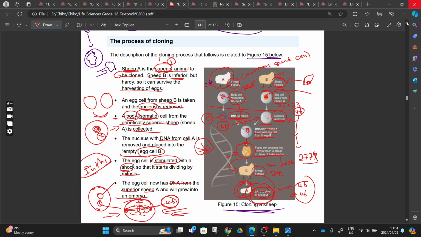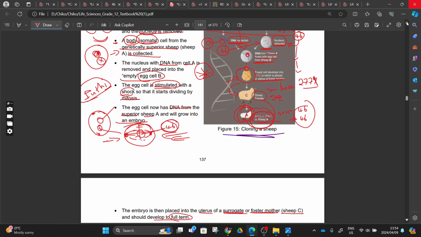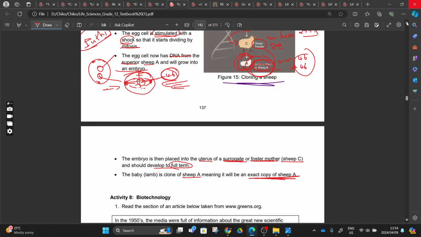regardless of whether Mr. Mpepo agrees this is going to be successful or not, right? I hope you understand that. And then after that, you'll say the baby lamb is a clone of sheep A, meaning it will be an exact copy. Then they can also ask you another thing.